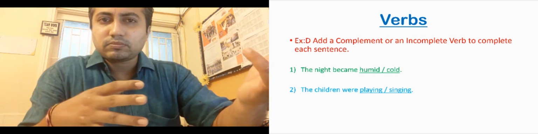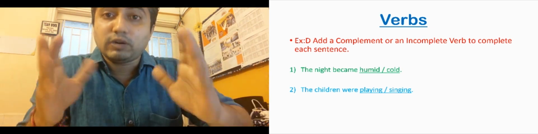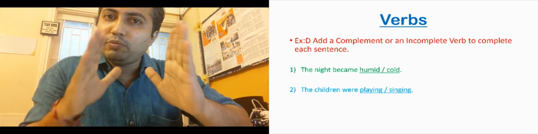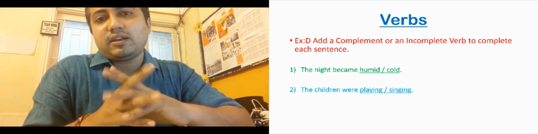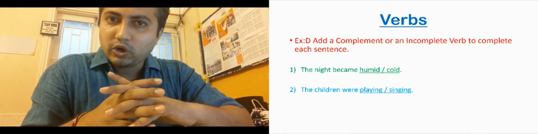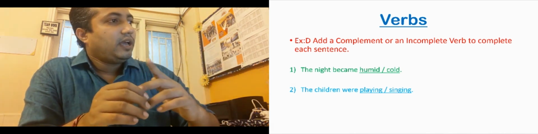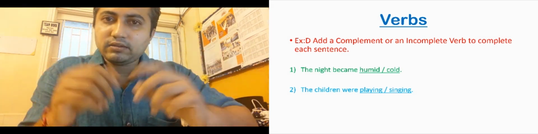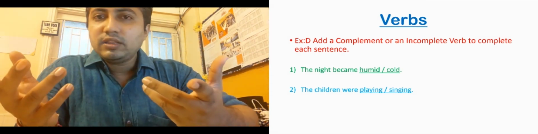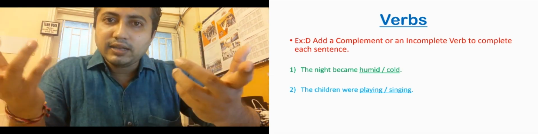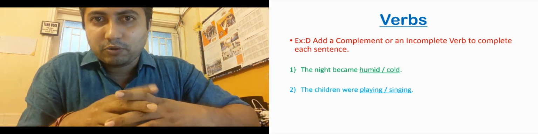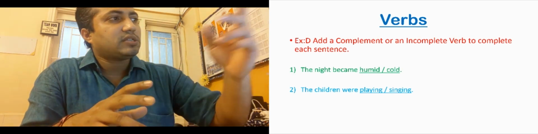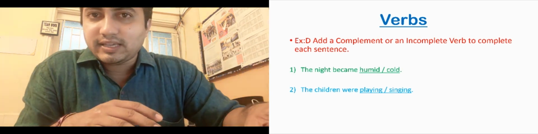I have put just humid and cold, you can write in your own words, but the description should match the beginning part of the sentence. Okay, then look at the next one. The children were dash. So the children were playing, the children were singing, the children were dancing. You can put many other options. Okay students, so this is how you have to solve this exercise.